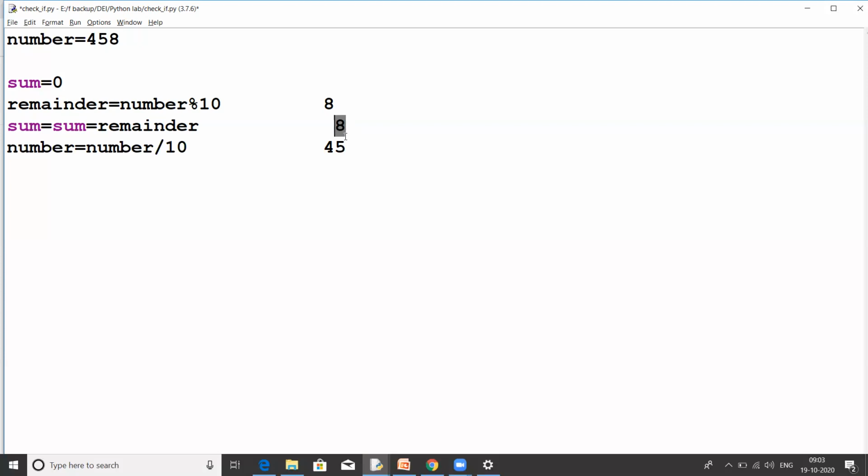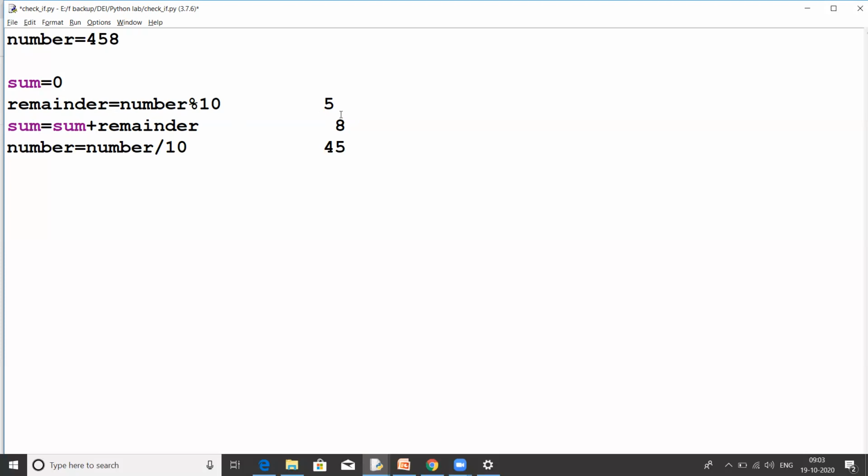Again taking the remainder. So again I will jump here to this remainder part. I will take the remainder, that is number modulus 10. I will get the remainder 5. This will be overwritten. Now I again want to take the sum of this sum variable and remainder variable.